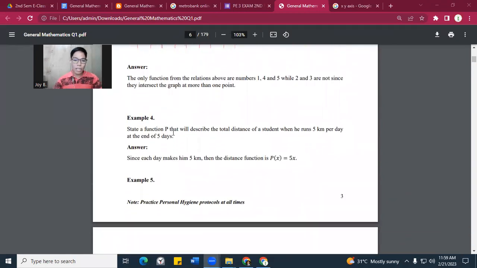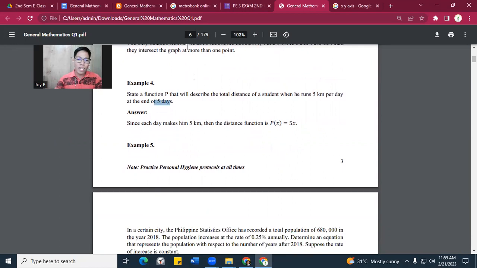State a function p that will describe a total distance of a student when he runs 5 kilometers per day at the end of 5 days. Now, let's have the answer. How can we create a function here? Since each day makes him run 5 kilometers, then the distance function is p of x equals 5x.